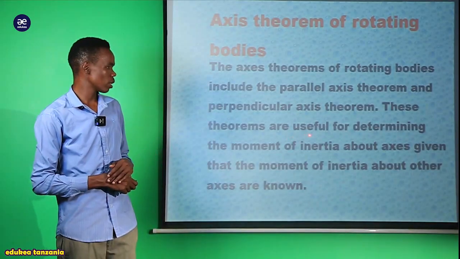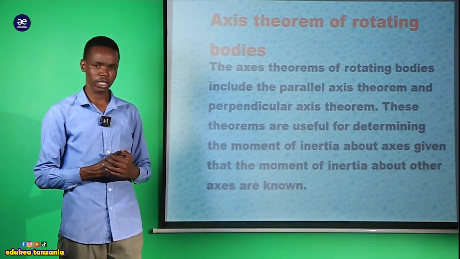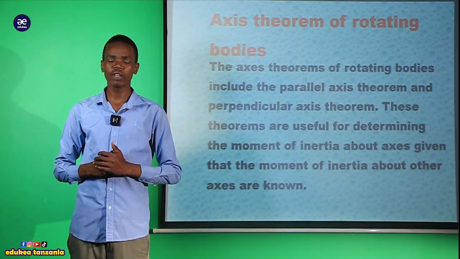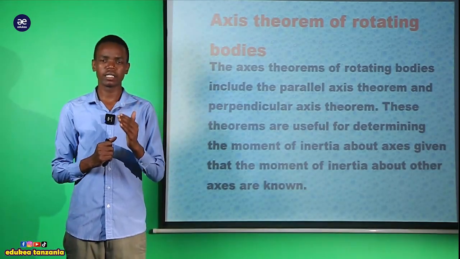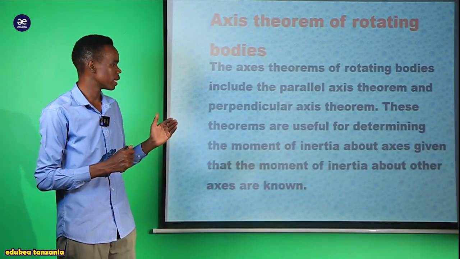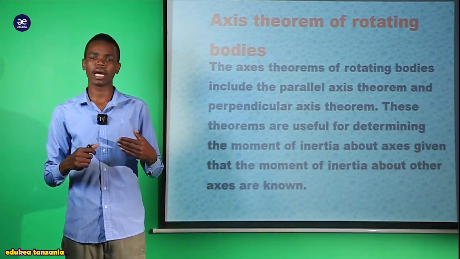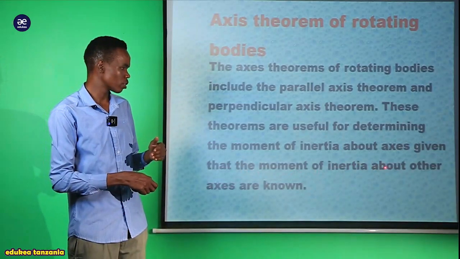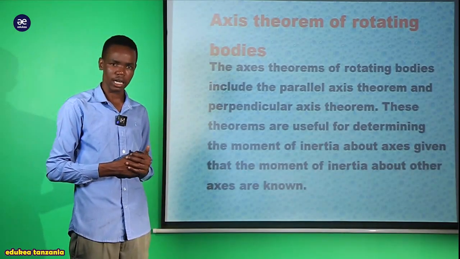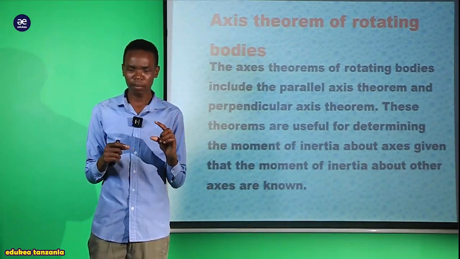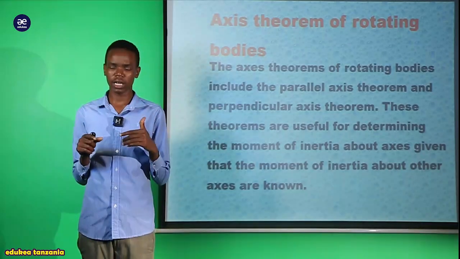These theorems are used to determine the moment of inertia. The aim of having these theorems is to determine the moment of inertia about an axis, given that the moment of inertia about another axis is known. We know that the moments of inertia for some bodies are known.